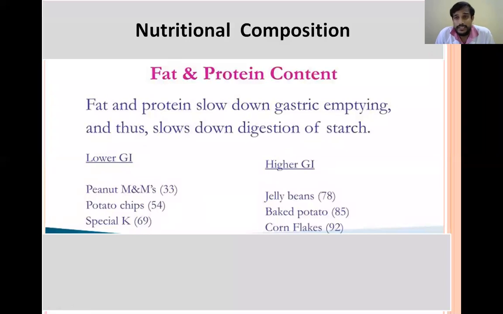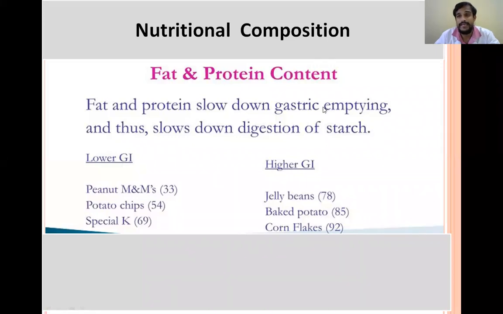And next is the nutritional composition. If fats and proteins are more in the food item, then it will slow down the gastric emptying. So when gastric emptying is slowed down, then it can't enter the intestines rapidly, and there is slow digestion and slow absorption, and so slow increase of the blood glucose levels. So that's why lower glycemic index.